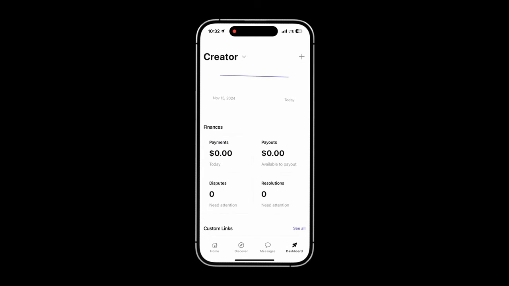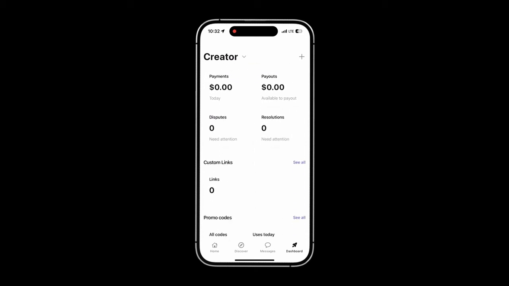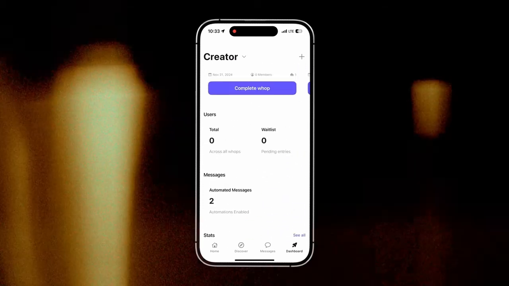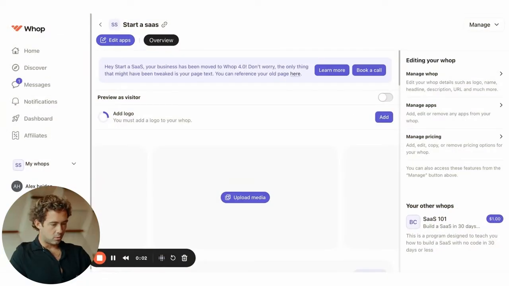You can do things like get paid out, handle disputes and resolutions, all inside of your mobile app. You can even pay out your team members through WAP, and you can see all of your different stats right inside of your phone. As you can see here, we are now inside of WAP, the web app, and we can manage everything inside of here as well. You can see your home tab, Discover again, messages, because you can message people throughout WAP, people in your community, people on your team, notifications, your dashboard, your affiliates, and your WAPs.